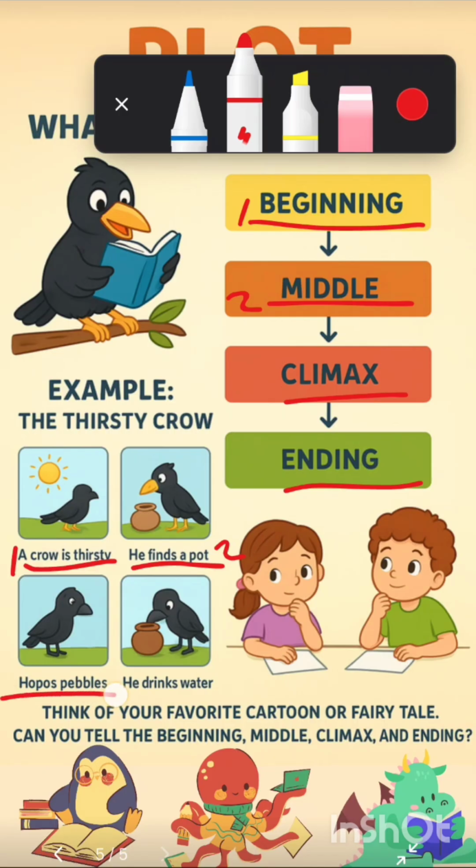Then he hops a pebble. See, the spelling here is wrong. Okay, just remove the so. What does he do? He drops a pebble, right? See, he finds a pot, but the pot has a very low level of water. So what he does is throw pebbles inside the water so that the level of water rises. So he drops pebbles inside the water to increase the level of the water present inside the pot.